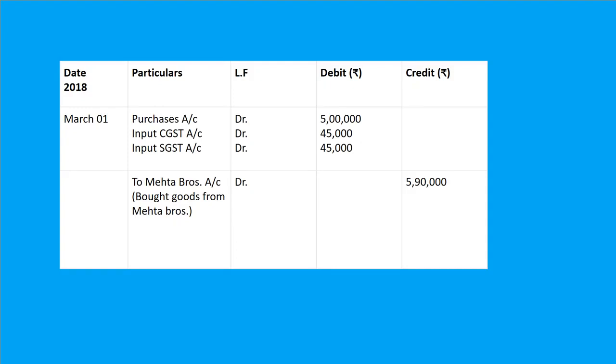So finally the entry will be March 1st, purchases account debited, input CGST account debit, input SGST account debit to Mehta Brothers. Purchases account 5 lakh, input CGST 45,000, input SGST also 45,000, Mehta Brothers 5 lakh 90,000. And the narration will be bought goods from Mehta Brothers.